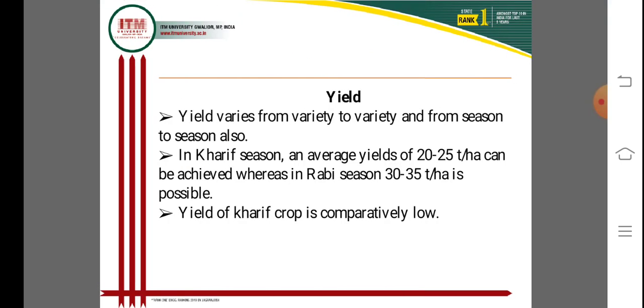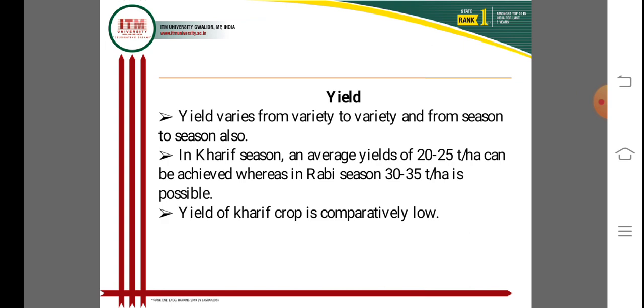The yield of onions varies with the varieties and the seasons. The Kharif season and the Rabi season are important seasons for the timing of the harvesting of onions. In the Kharif season, an average yield of approximately 20 to 25 tons per hectare can be achieved.